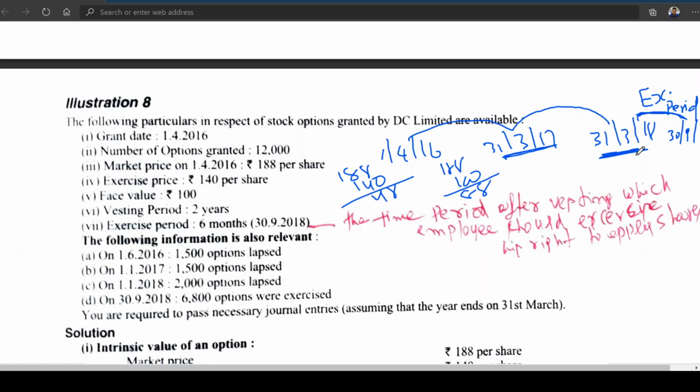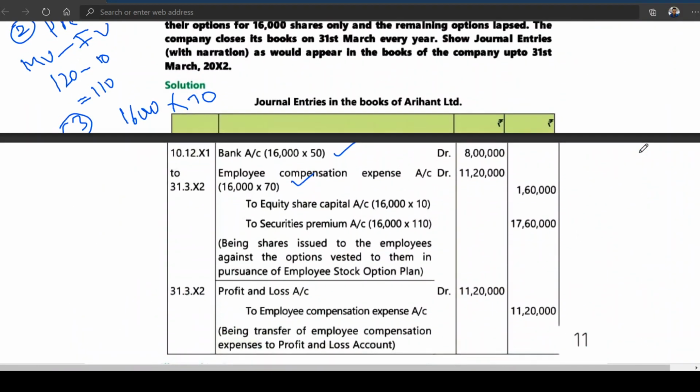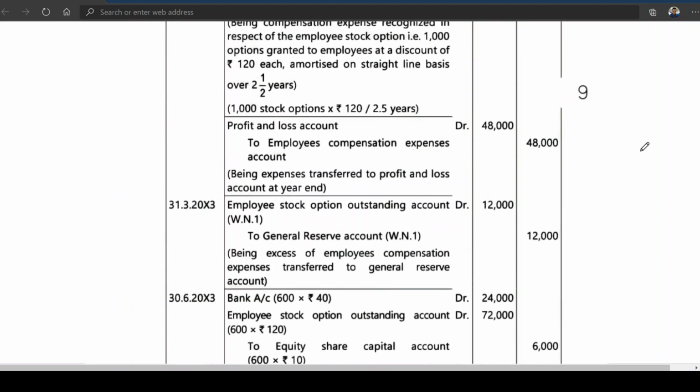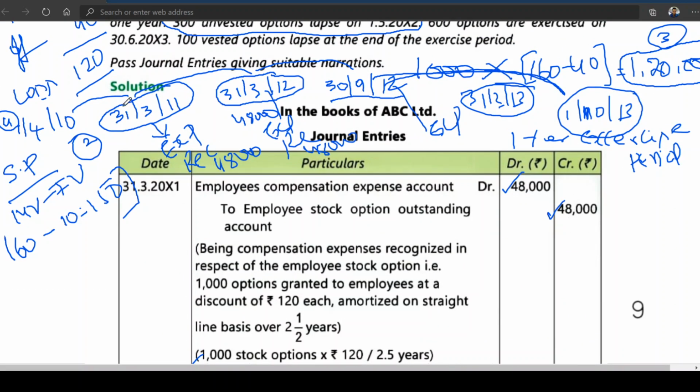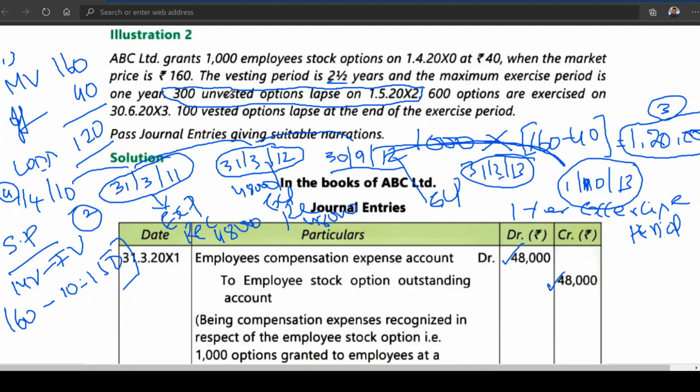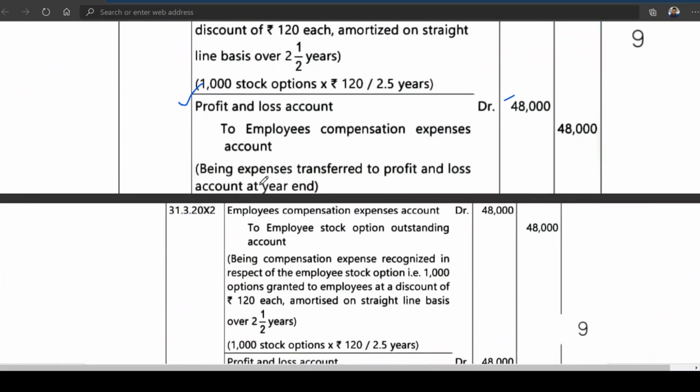I'm going to compare this problem with the previous one, that is, the second problem. In the second problem you can see the dates are still there: 31st March 11, expense to be recognized; 31st March 12, expense to be recognized; then 31st March 13, expense to be recognized, because of year ending. Out of 1000 stock options, 300 vested options lapse on 1/5/2012. So 31st March 11 no problem, 31st March 12 also no problem. So 2 years you went for writing of expense.